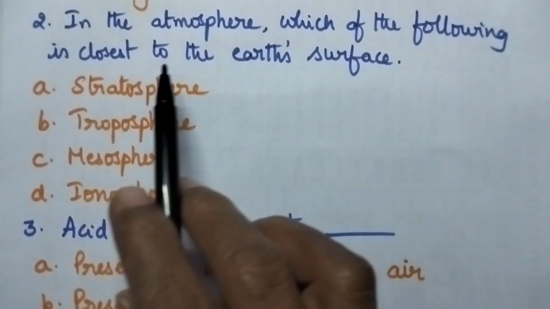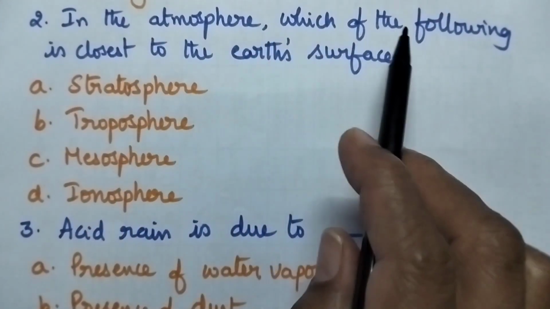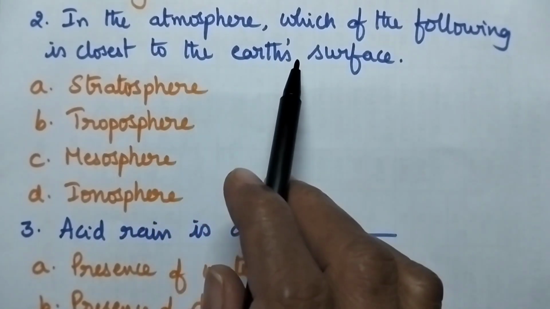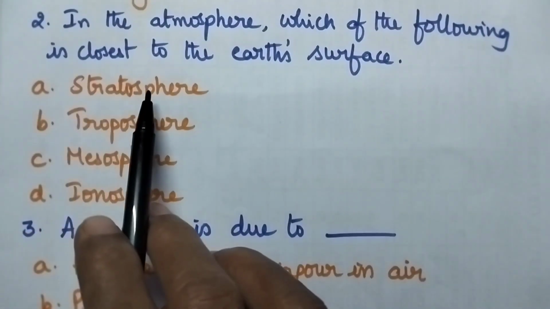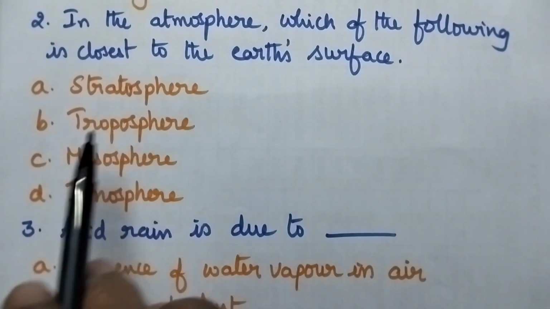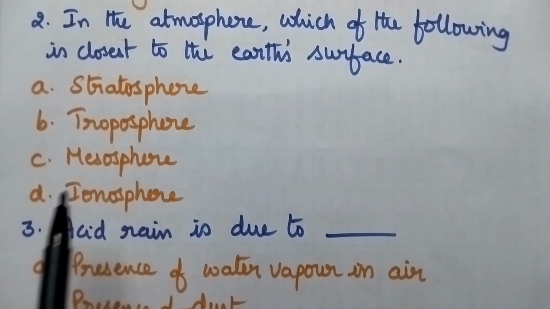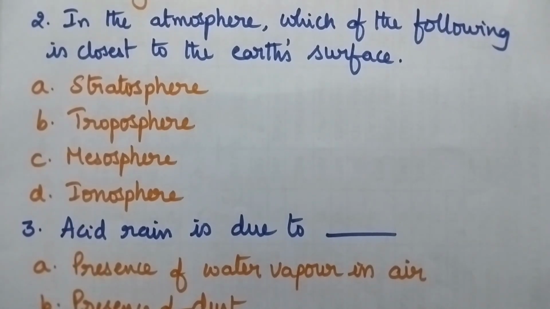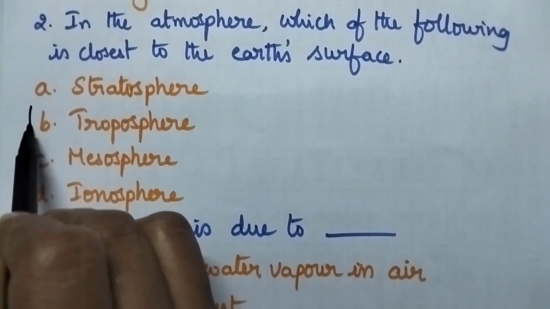Coming to the second question, in the atmosphere, which of the following is closest to the Earth's surface? Option A stratosphere, B troposphere, C mesosphere, and D ionosphere. The right option is option B troposphere.